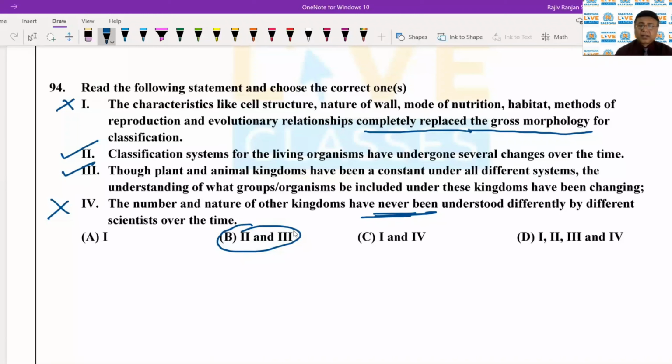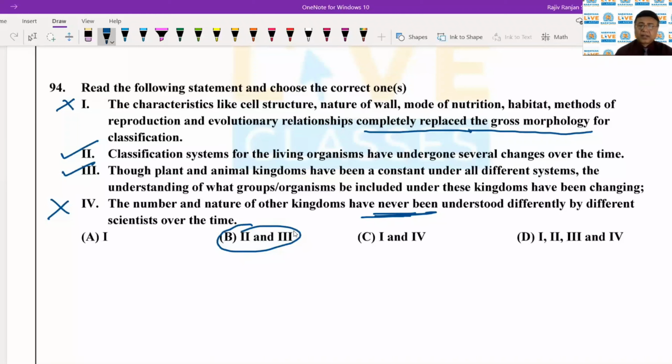तो रॉबर्ट एच व्हिटेकर साहब जो हैं, इन्होंने जब वो 5-kingdom classification की शुरुआत की, he just coined one more kingdom. He just formed one more kingdom, and that is the kingdom fungi. He added one more kingdom, that is kingdom fungi. एक जो है और भी kingdom इन्होंने बनाया जिसको हम कहते हैं kingdom fungi. इसके पहले 4-kingdom classification was in practice, but he added the 5th kingdom, that is the kingdom fungi.